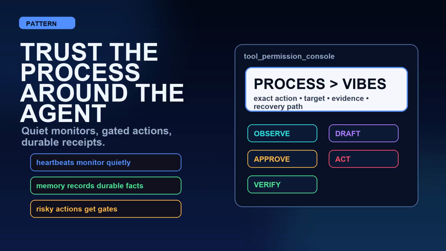In my setup, the rule is not never trust the agent. The rule is trust the process around the agent. Heartbeats can monitor quietly. Memory can record durable facts. Tools can act. But risky outbound changes need gates, receipts, and recovery paths.